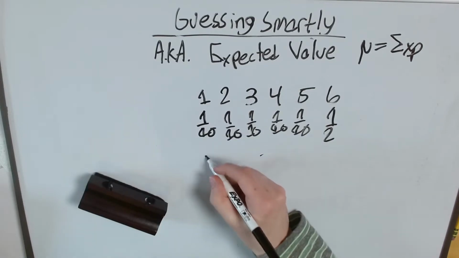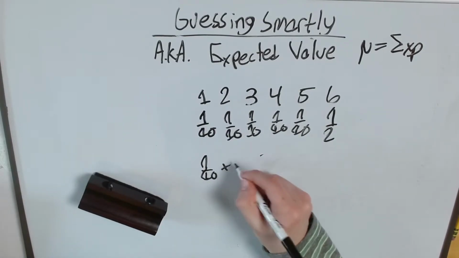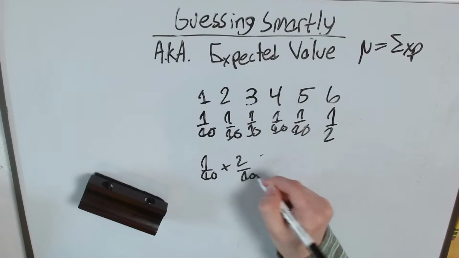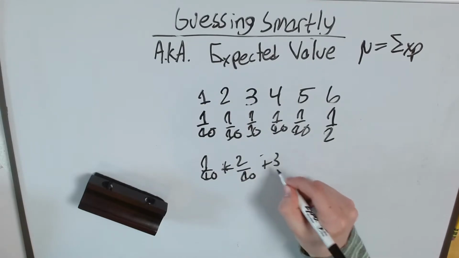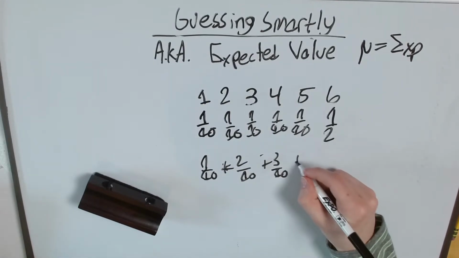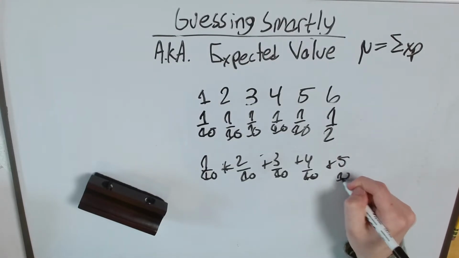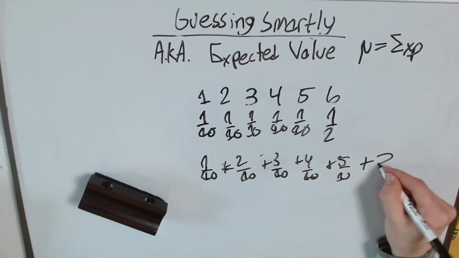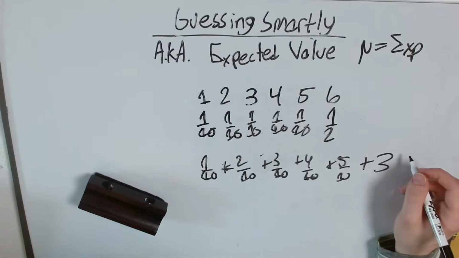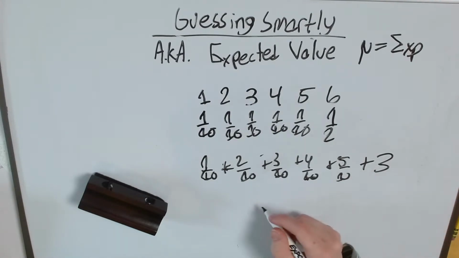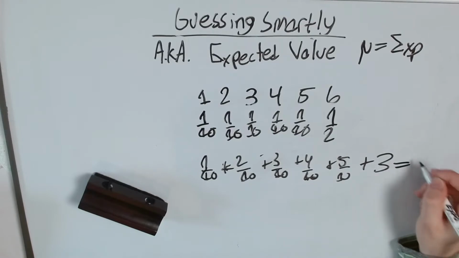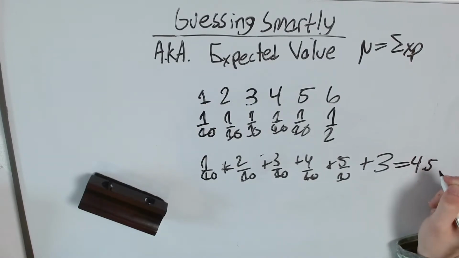We're going to do 1 times 1/10 plus 2 times 1/10 plus 3 times 1/10 plus 4 times 1/10 plus 5 times 1/10 plus 3. It's a very, very big number. You add them all together, our expected value is now 4.5.